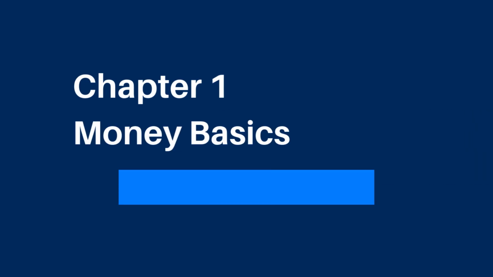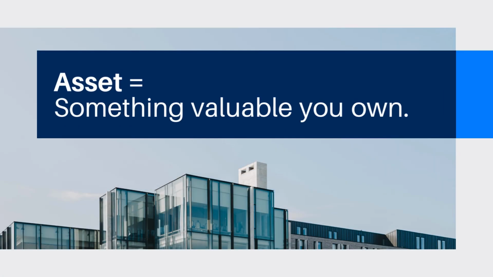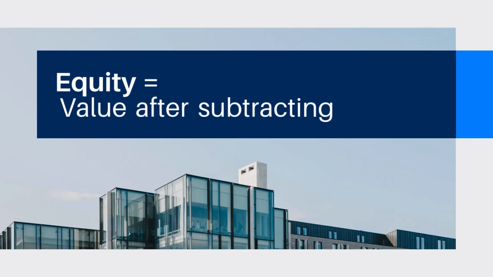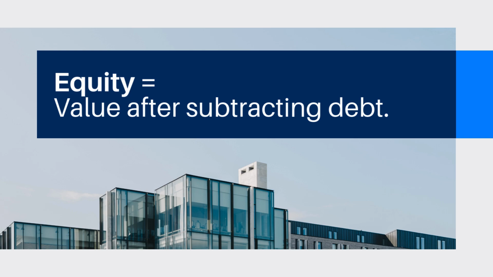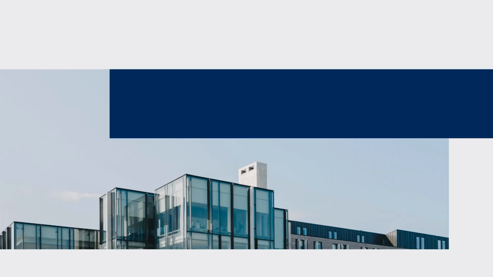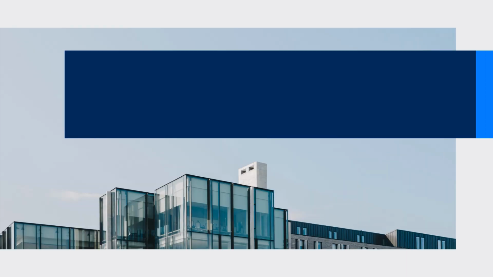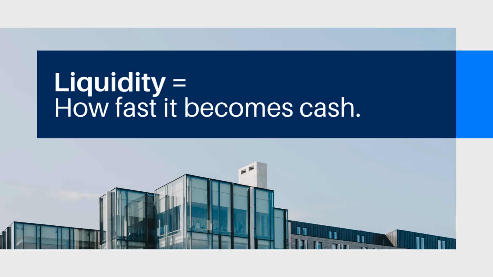Chapter 1, Money Basics. Assets are cash, property, investments, anything that can be converted to money. Liabilities are loans, credit card balances, or bills due. Example of equity: home value minus mortgage equals home equity. Net worth is a snapshot of your overall financial position. Savings are liquid, a house isn't.